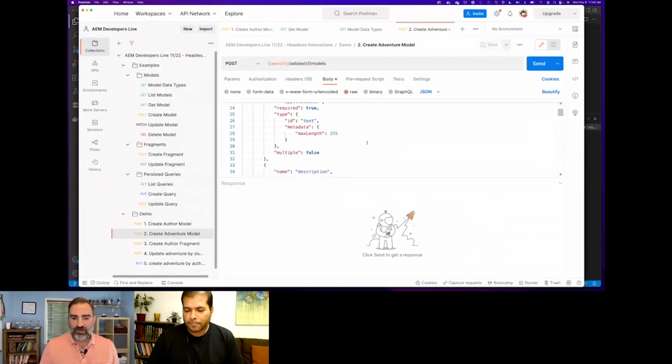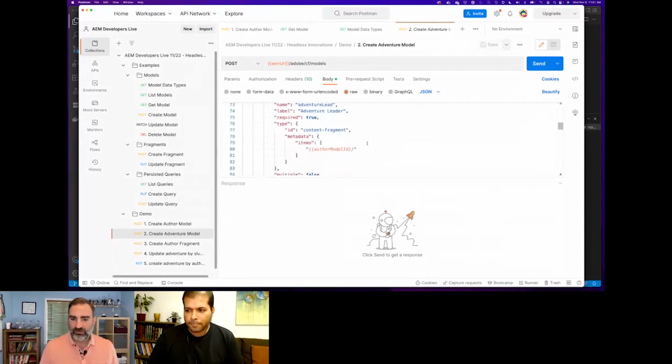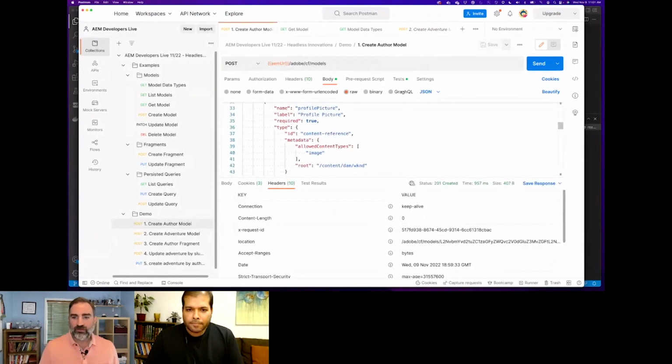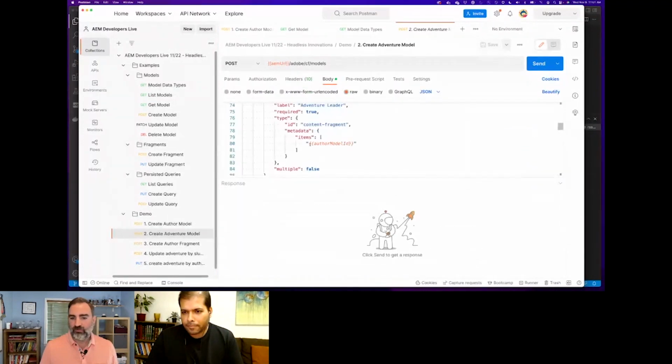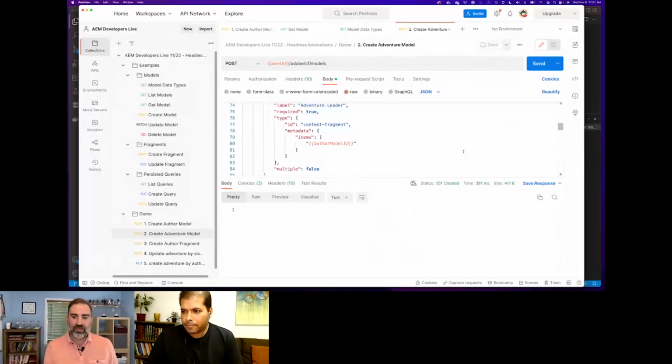The next thing I'm going to do is create the adventure model. In the adventure model, we have a reference to the author model called adventure leader. And that reference constraint, the items metadata, is based upon that ID. So when I created the author model, I have this test in Postman that grabs the location header, splits it out, and then sets a collection variable to the model ID so that when I create the adventure model, that constraint gets created correctly. So I can go ahead and run that. And again, we get a 201 created successfully.